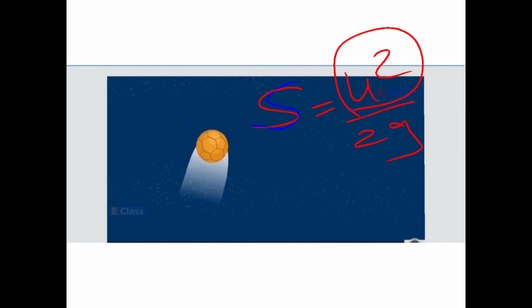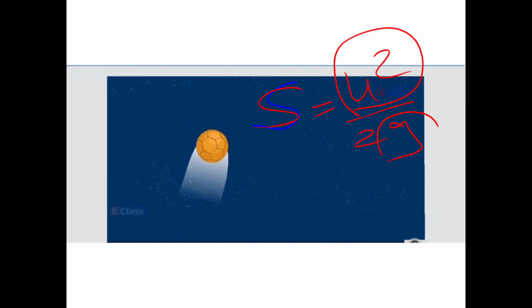So how much should the initial velocity be? It should overcome the gravity of the earth, and then it should go to more and more heights. We have seen already that the value of g keeps on decreasing as we go higher above the surface of the earth.